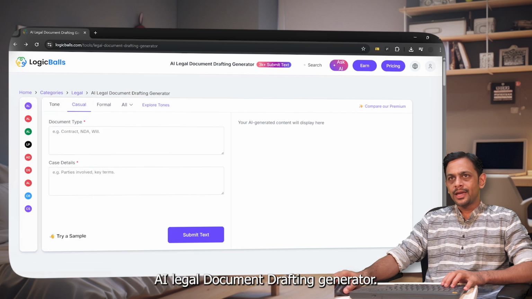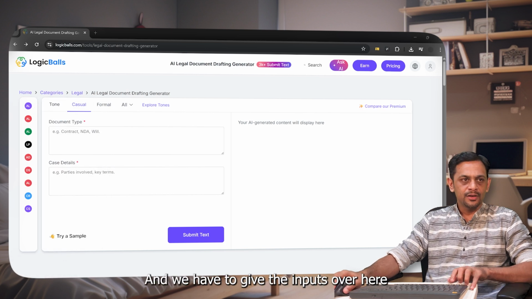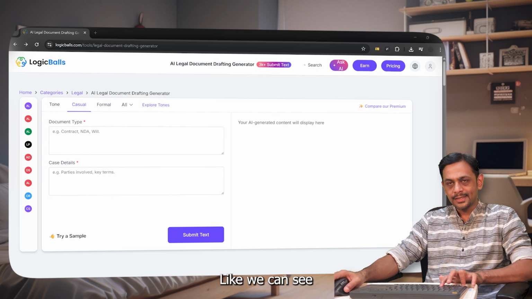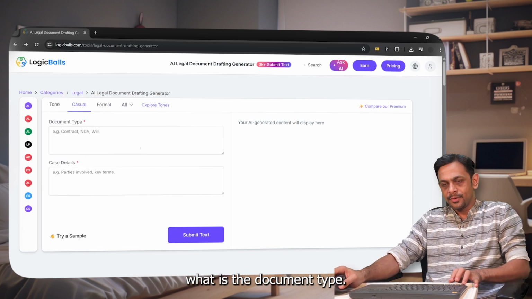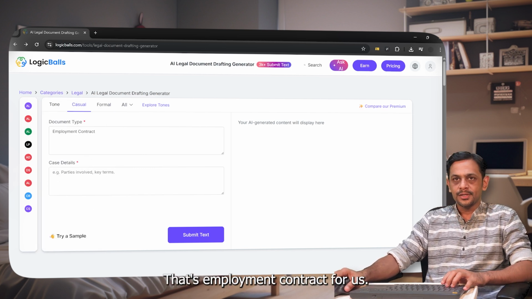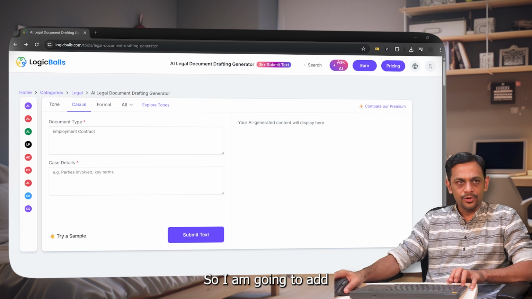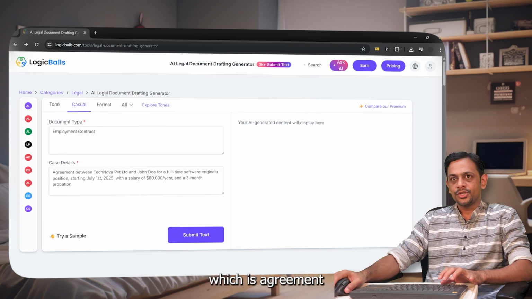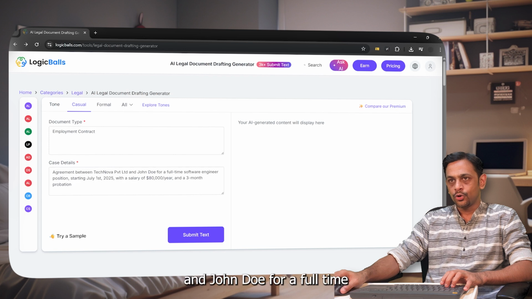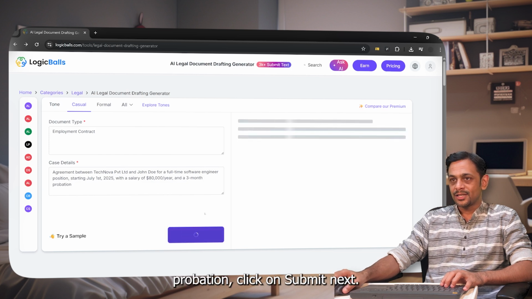We are starting with the AI legal document drafting generator, and we have to give the inputs over here. Okay, like we can see, we have to give what is the document type, that's employment contract for us, case details. So I'm going to add the details over here, which is agreement between Technova Private Limited and John Doe for a full-time software engineer position starting July 1st, 2025 with a salary of $80,000 per year and a 3 months probation. Click on submit text.